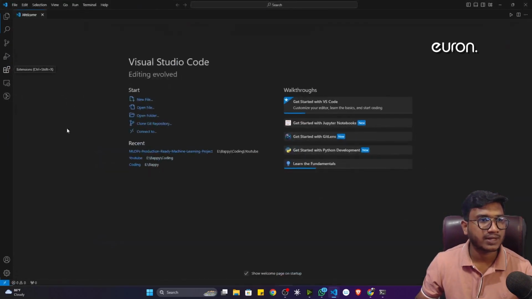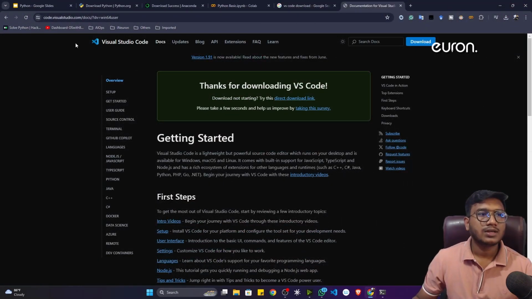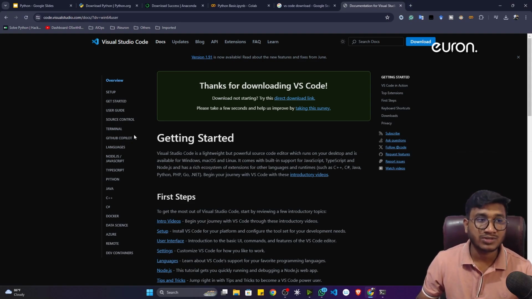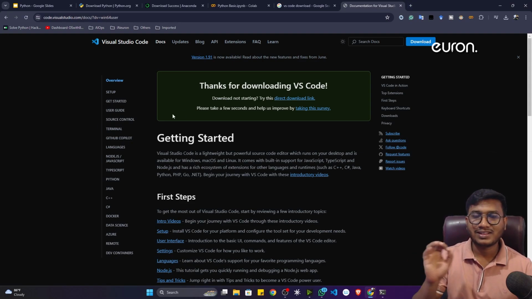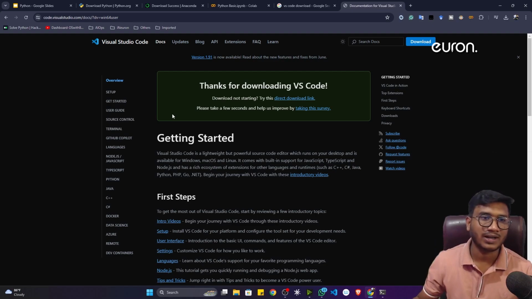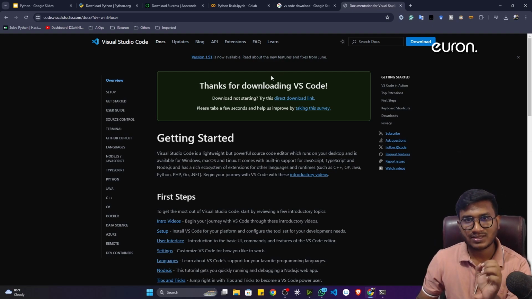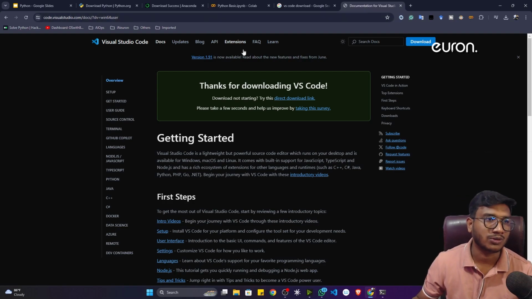See, guys, you will get this new window after installing this. Now let me close it. As of now, it's not required. So I think these are the things you have to install. Going forward, we'll be using these tools one by one, and I'll show you how to use them properly. Again, the installation process will be the same. Just click next, keep everything default, and install the tool.